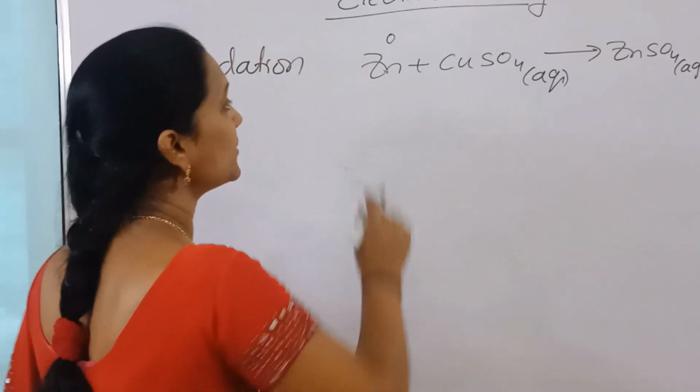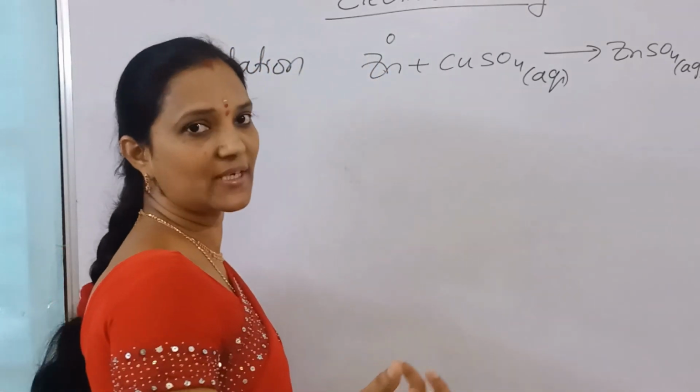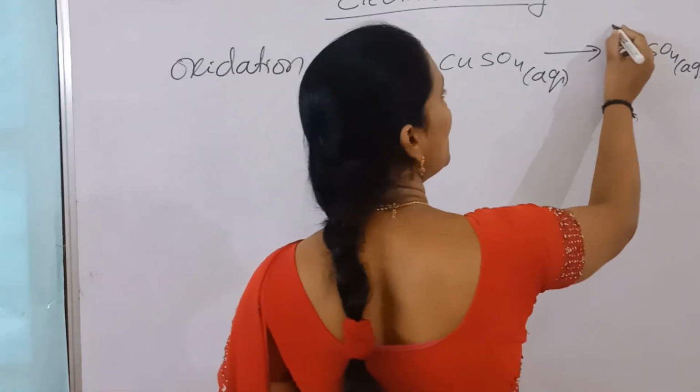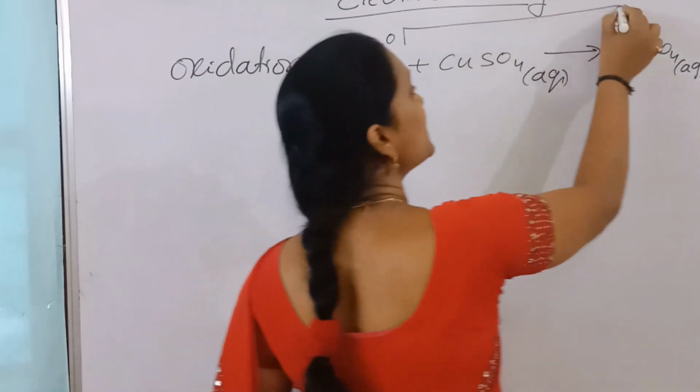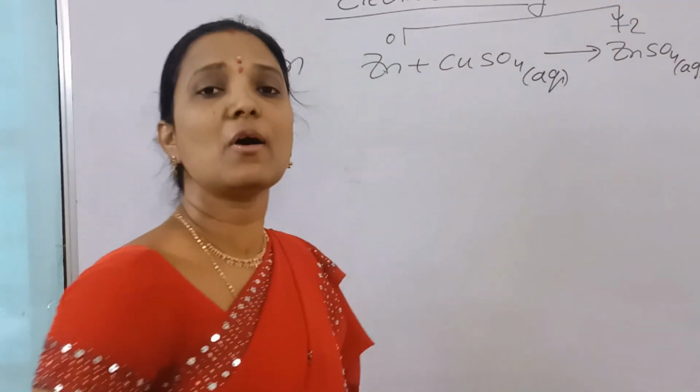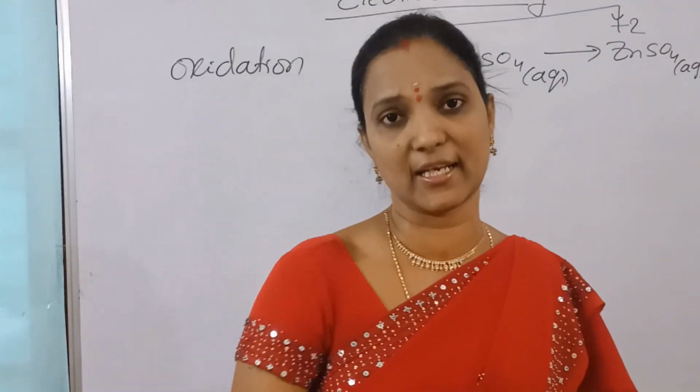Now the oxidation state of zinc as an element is 0, and here the oxidation state is plus 2. 0 to plus 2 means the oxidation number increased, and an increase in oxidation number means losing electrons.